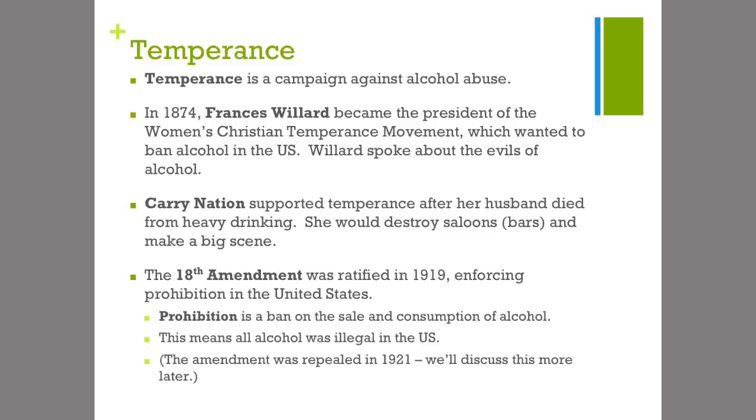So in 1919, the 18th Amendment was ratified, and this enforced prohibition in the United States. Prohibition is a ban on the sale and consumption of alcohol. All drinking was illegal. So this was passed in 1919. By 1921, that amendment will be repealed. We cannot go without our alcohol for long, evidently, but we will discuss that in a future chapter.